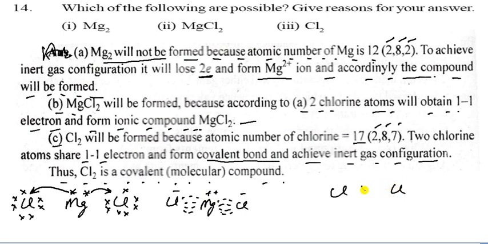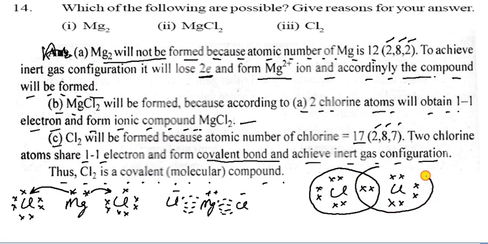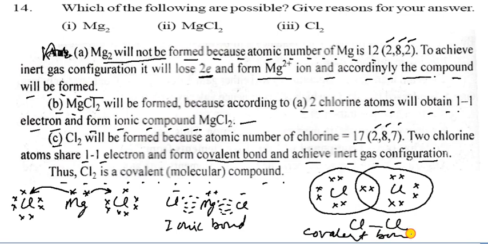And what about Cl2? Cl and Cl, each has 7 electrons. So 1 electron, 2, 3, 4, 5, 6 and 7 in the outermost shell. Chlorine has also 7 electrons, 1, 2, 3, 4, 5, 6 and 7. And they share like this with each other, and they form a covalent bond. So Cl single bond Cl is a covalent bond, and the other is an ionic bond. So you have to write ionic bond and covalent bond. So these are the bonding.